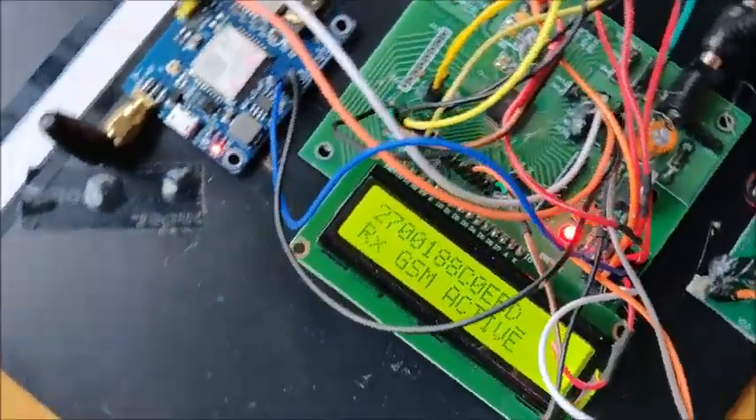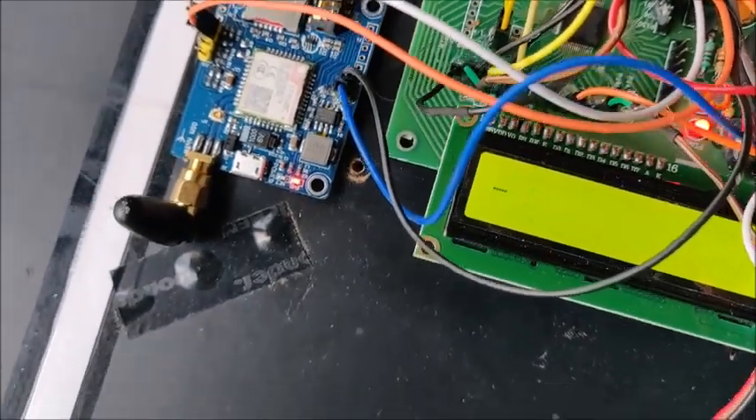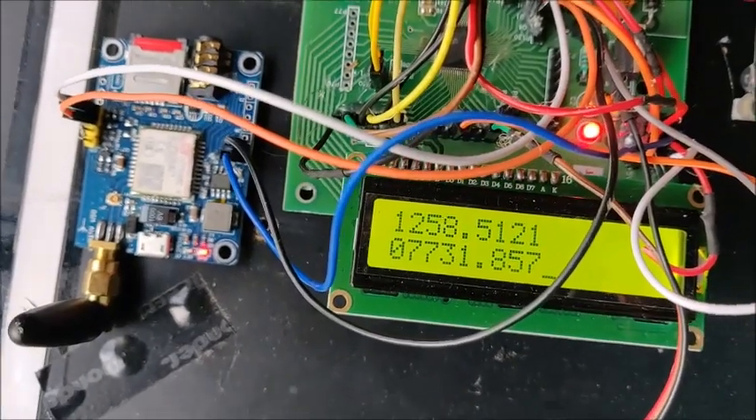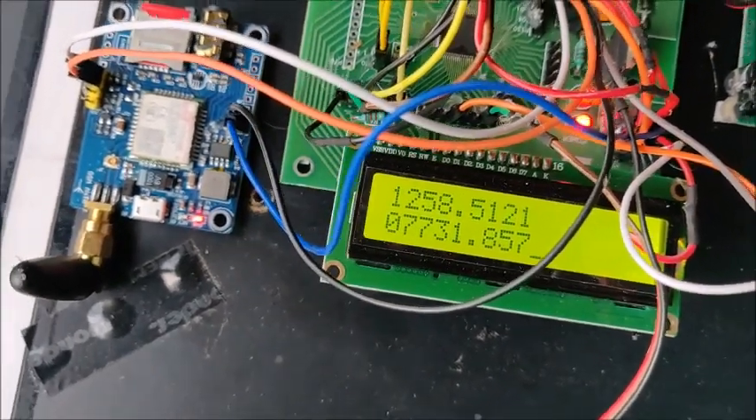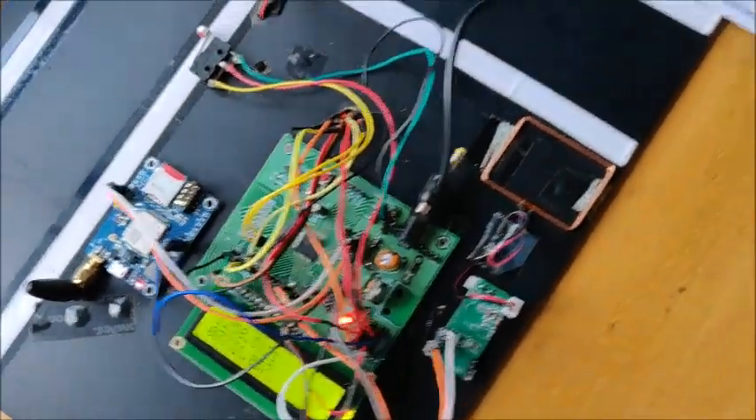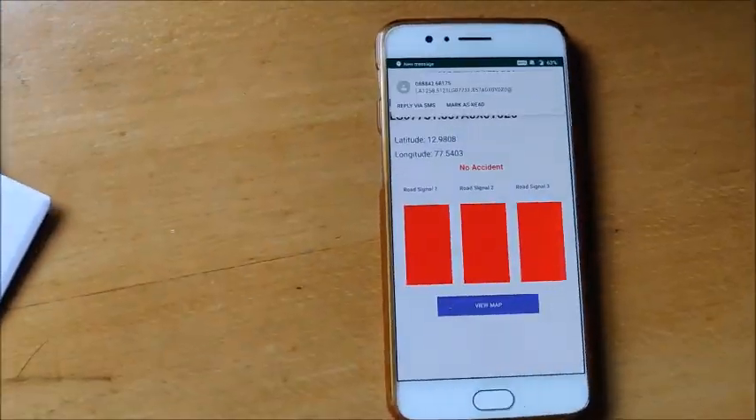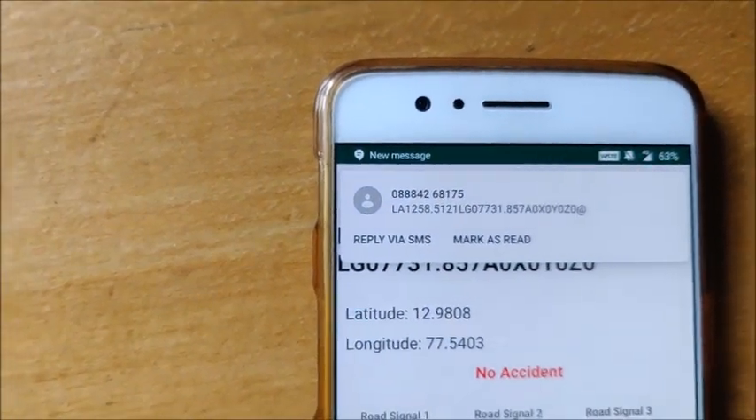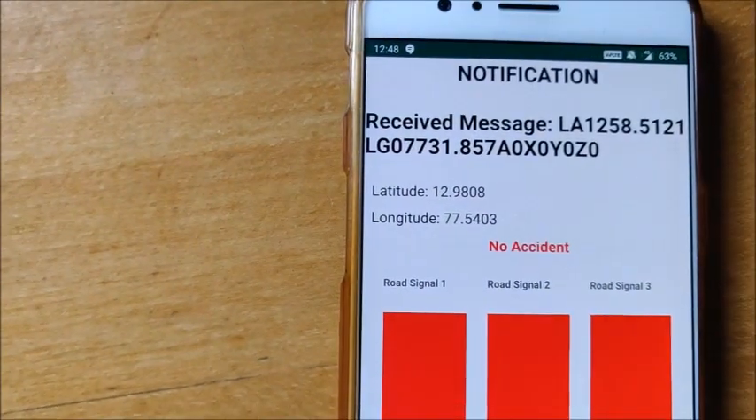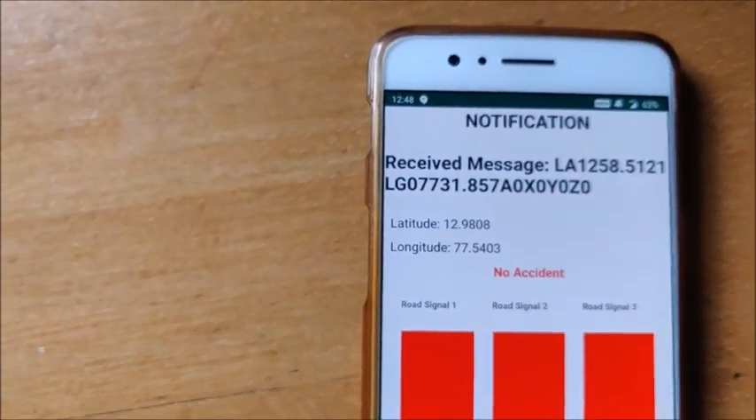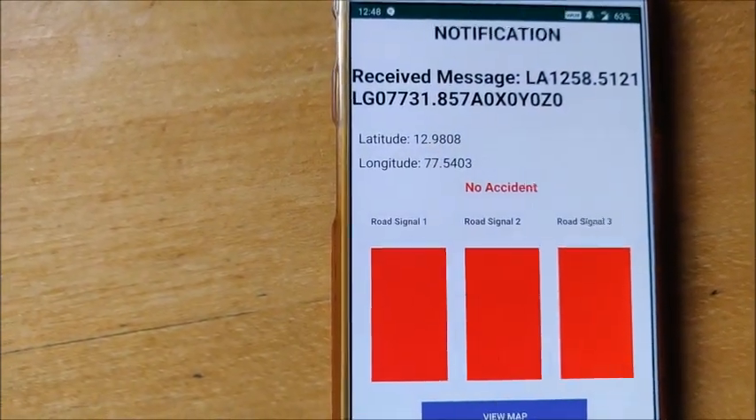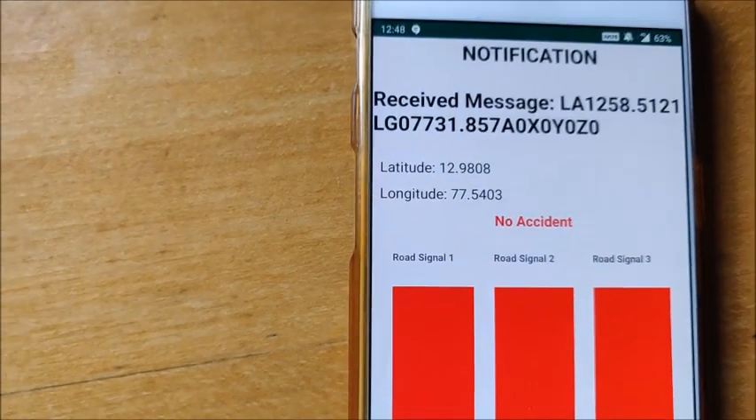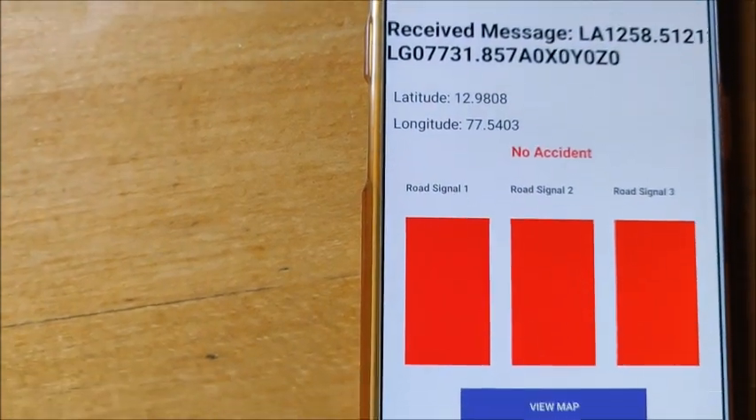So we have scanned it. This reads as BD, the same value which is there in the RFID tag, and this is the respective latitude and longitude of the current location. This value will be sent to our phone, the number which we have registered. As you can see, this is the same value which we saw in the display, and the notification from the app has popped up saying that there is no accident, with the respective latitude and longitude based on the coordinates which we got from the Renesas board.